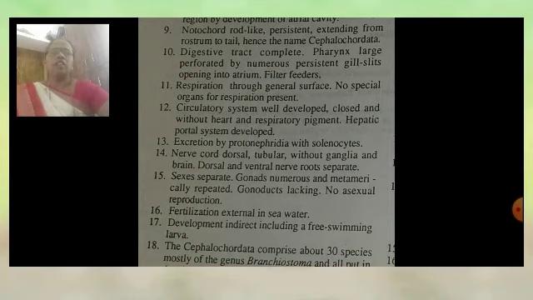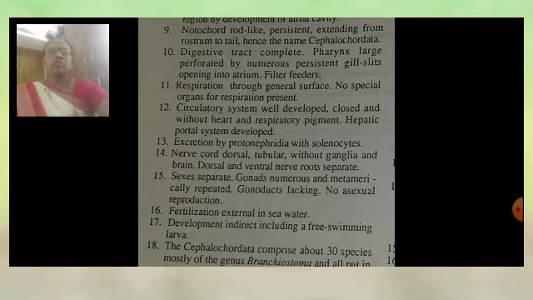Excretion is completed with the help of protonephridia with solenocytes. The next character is the nerve cord, which is dorsal, tubular, without ganglion and brain. Dorsal and ventral nerve roots are separate.